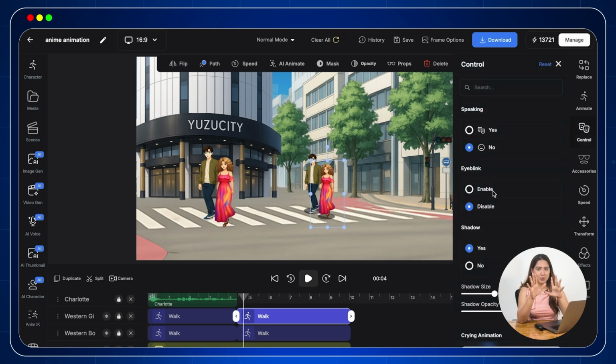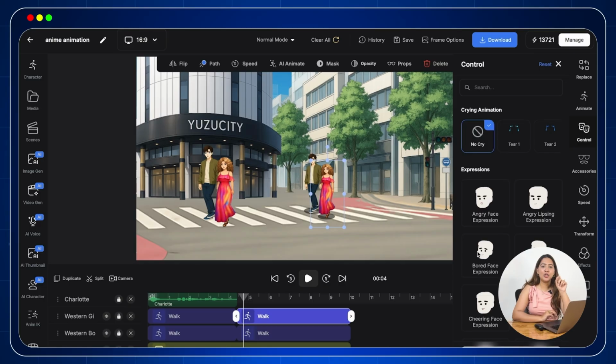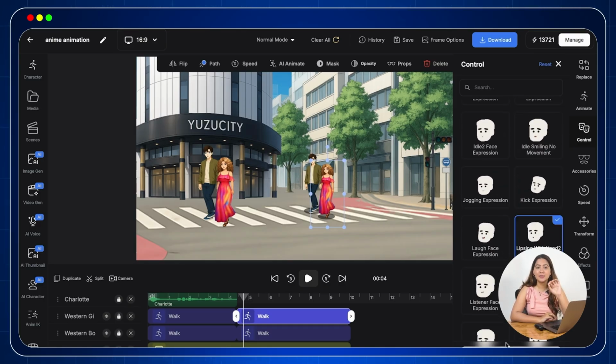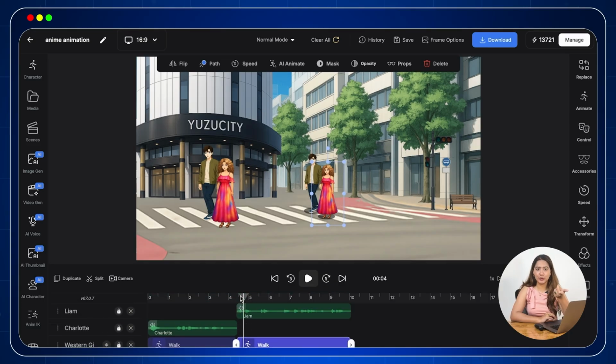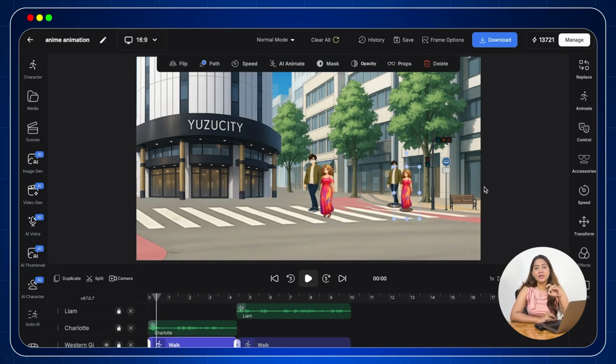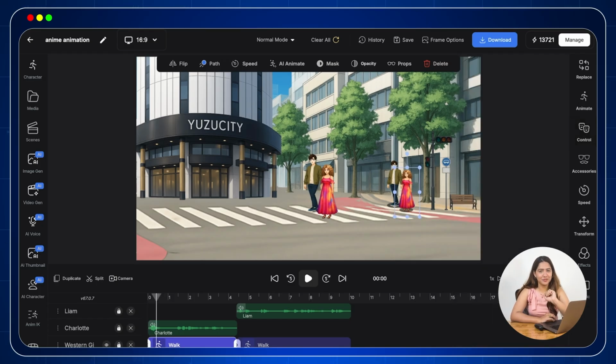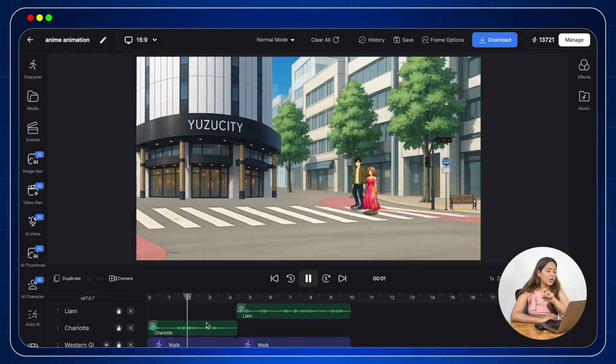Let us try one. I will select lip sync with hand and expressions for this character along with speaking, yes. Now for the other character too, similar setting. I will turn on speaking to yes. So lip sync gets added there too. And that's it. Done. Easy, right? Now we have got ourselves a talking while walking scene in just a minute.